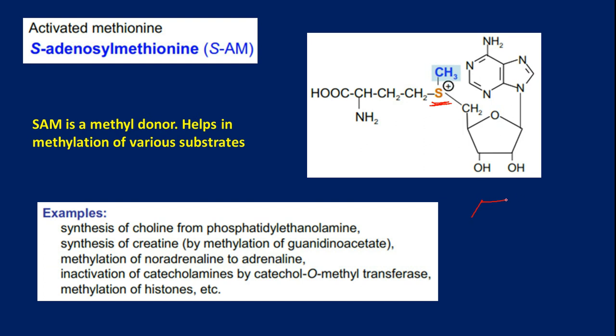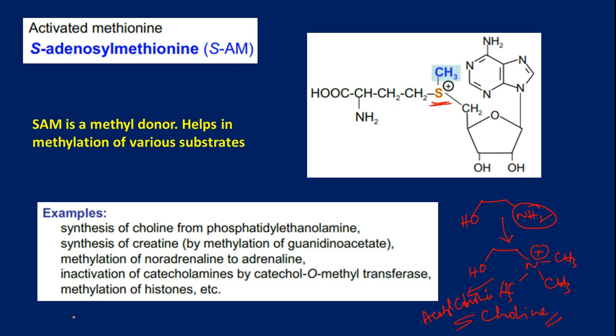In the metabolism of serine, I have shown you the formation of ethanolamine. In ethanolamine, the nitrogen gets methylated three times so that it will become an ammonium ion. This unit is what we call choline. This choline can undergo acetylation so that acetylcholine is synthesized, a neurotransmitter.